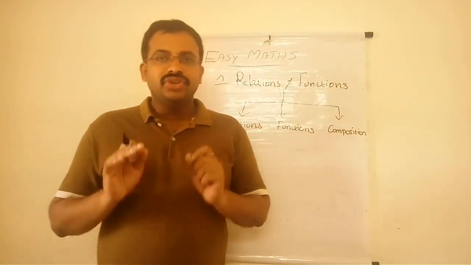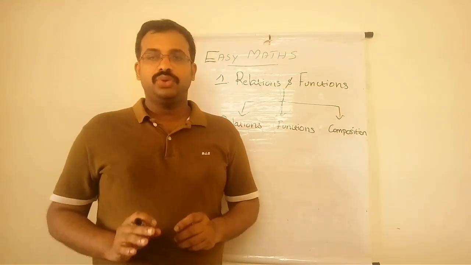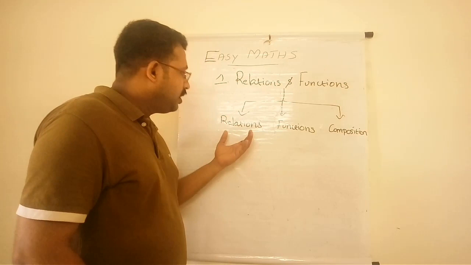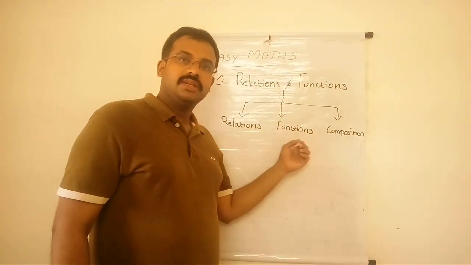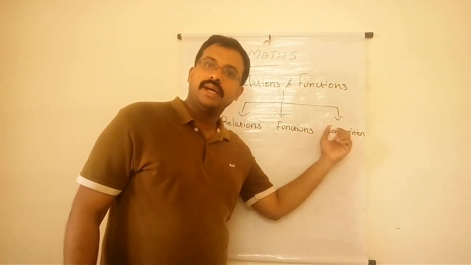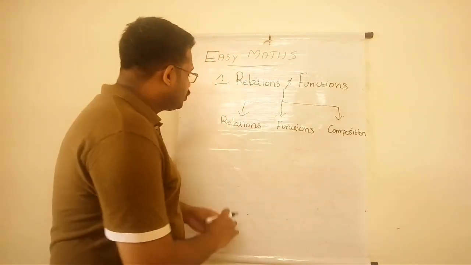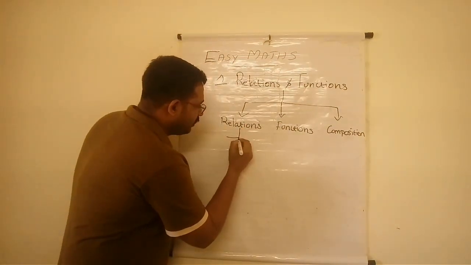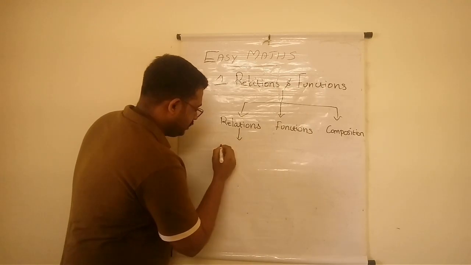These are the 3 important points that we want to remember in this chapter: relations, functions, and an operation called composition. So in relations, we want to discuss